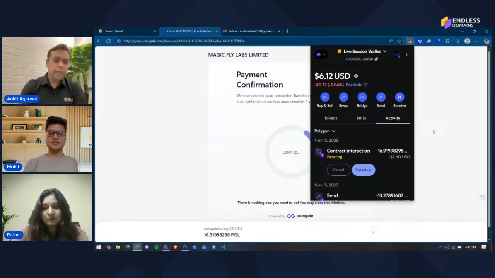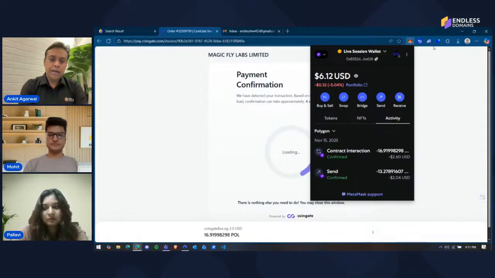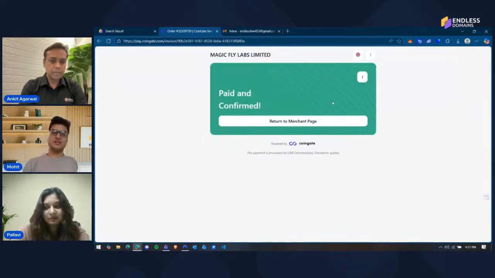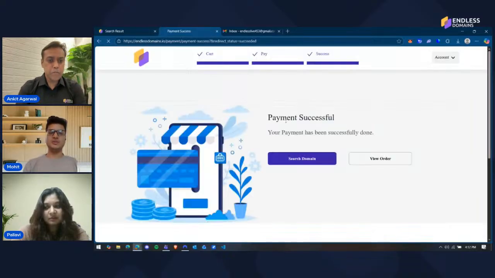So CoinGate is just confirming my transaction. For the users, in CoinGate and Cryptomus, can we select any currency that we want to do the payment with, or does it have to be the related one only? I mean, if we are doing it on Polygon, does it have to be Polygon? No, any currency that the payment gateway supports can be used, because the payment gateway can accept any cryptocurrency that you have. All the popular currencies that are there, you can pay using that. It's not necessary that you have to pay with Pol. Since I had Polygon, I paid with Pol.